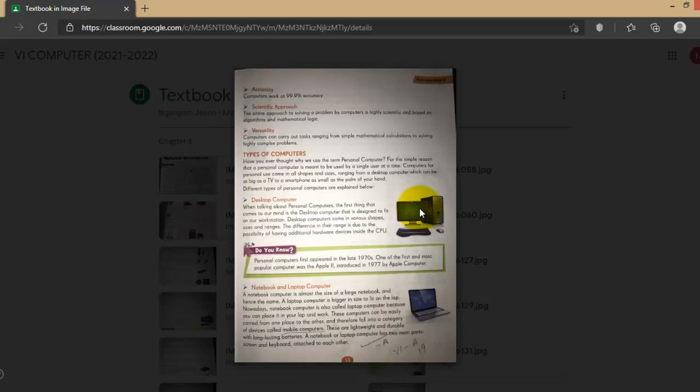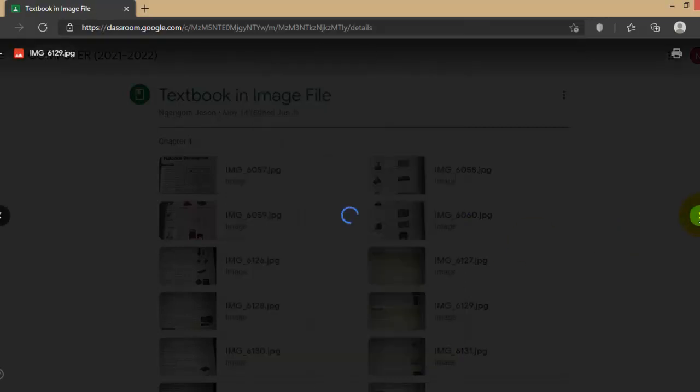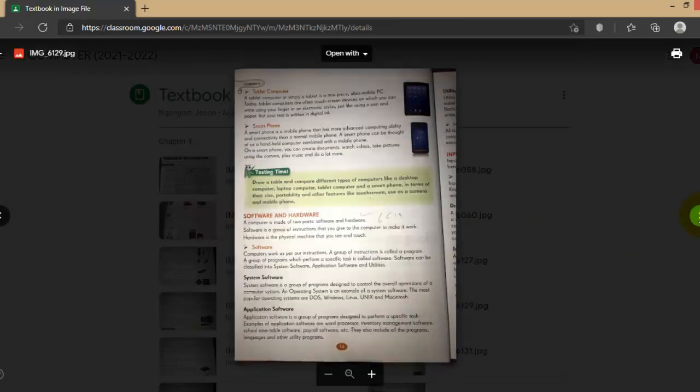And in desktop, batteries are not included. We have to use UPS and all for power supply, uninterrupted power supply. And laptop is portable, battery is included in the device. Tablet, smartphone and all, these are also smart devices which we currently use nowadays. Nowadays, laptop and all is more famous, and smartphone and all.